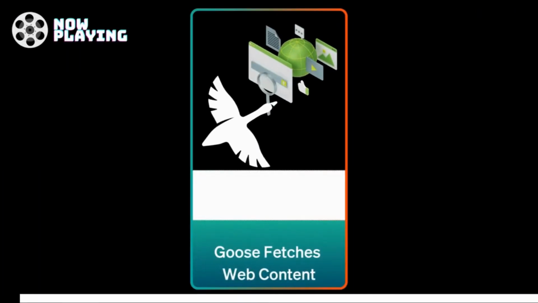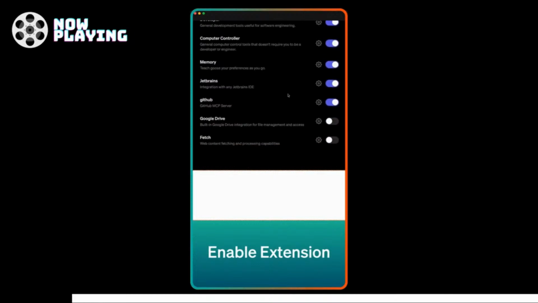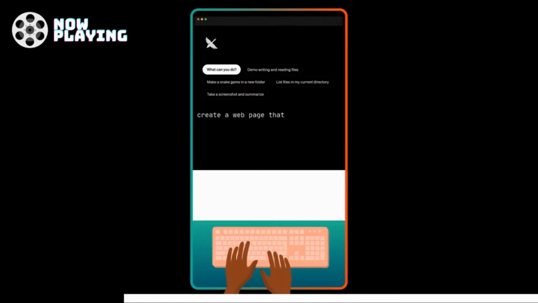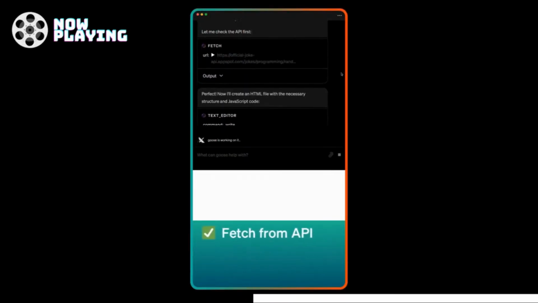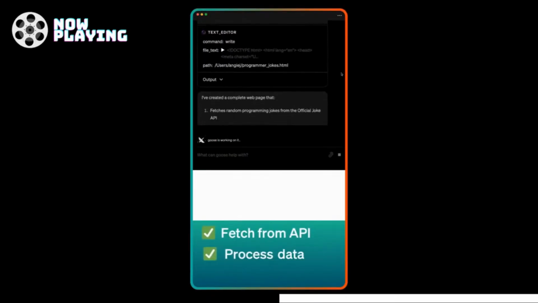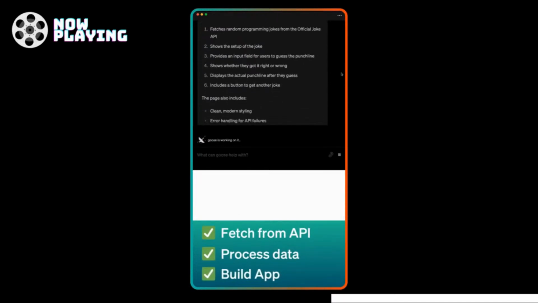Fetch and process content from the web? Here's how to plug and play. Enable the built-in fetch extension. Now let's play. Hey Goose, create a web page that fetches programmer jokes from the official joke API, display the joke, and let users guess the punchline. Show if they're right or wrong. In less than a minute, Goose fetched a joke from the API, processed the response, and built an app that uses this data. Thanks, Goose!